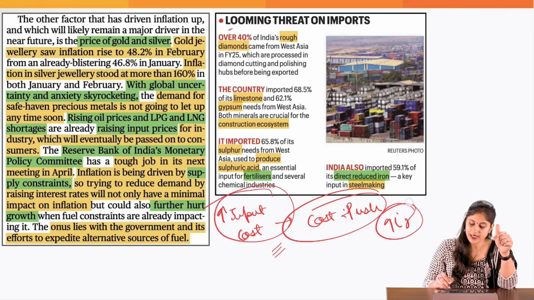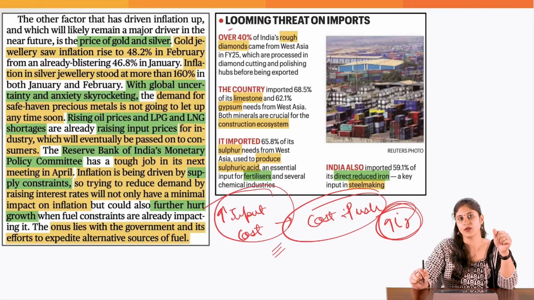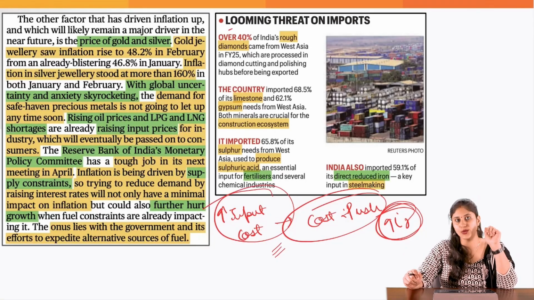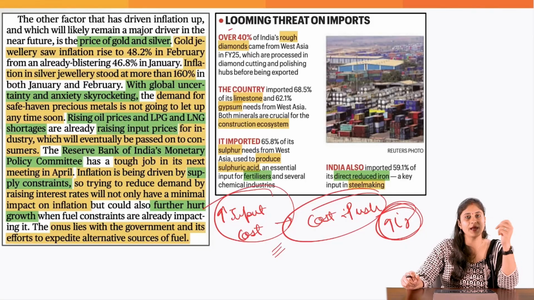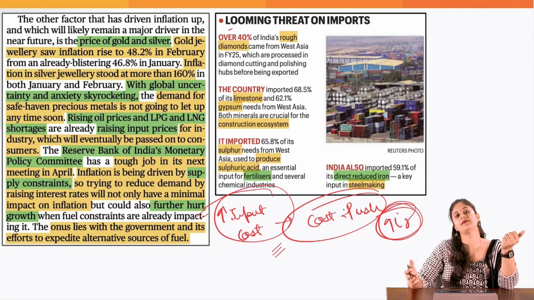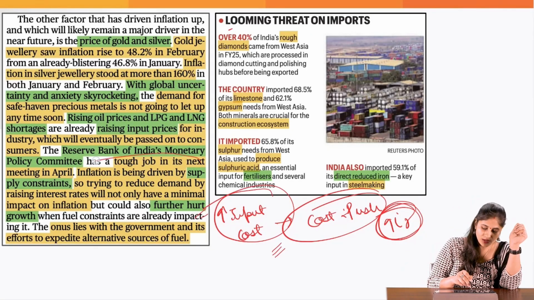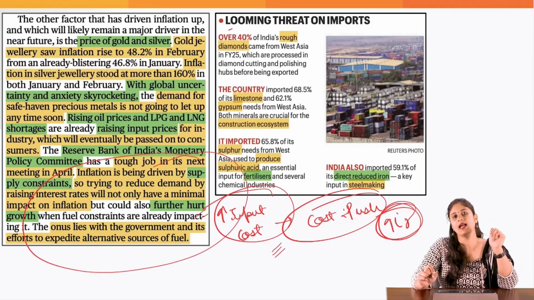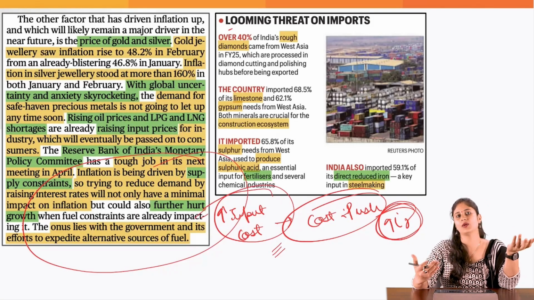Because if they try to increase the interest rate that you pay on loans, this is going to further negatively impact the growth scenario as well, because it would become difficult to get loans at a subsidized rate. And if this negatively impacts investment, ultimately GDP would get impacted. Okay, so the article rightly points out that we cannot merely rely on monetary policy as well as fiscal policy.